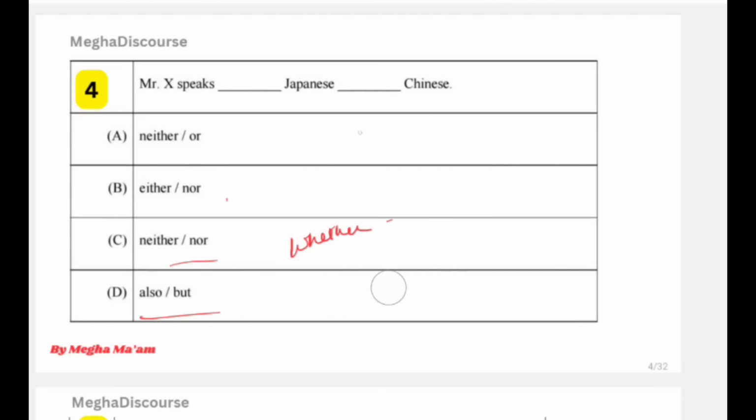He said that Mr. X speaks. Neither or, this is not the pair. Either nor, this is also not the pair. Neither nor, yeah, this is the pair.